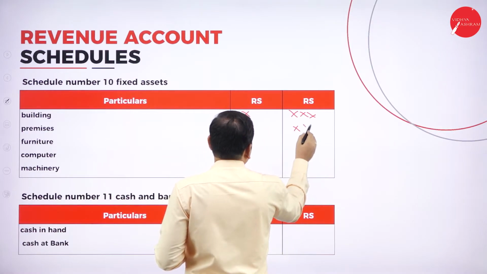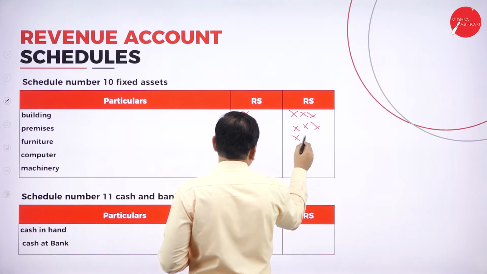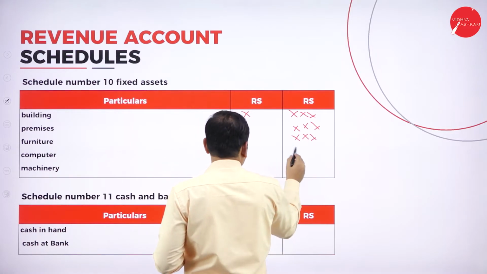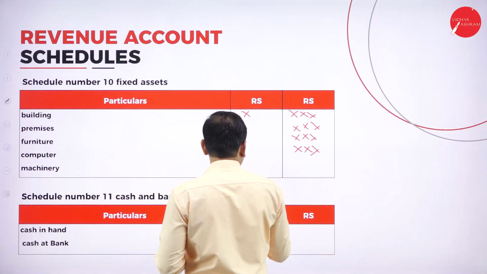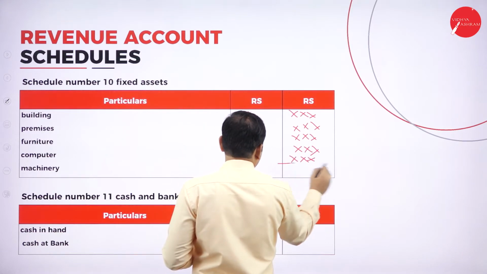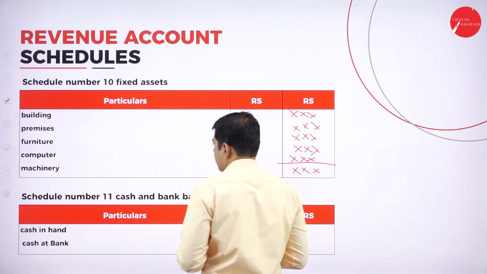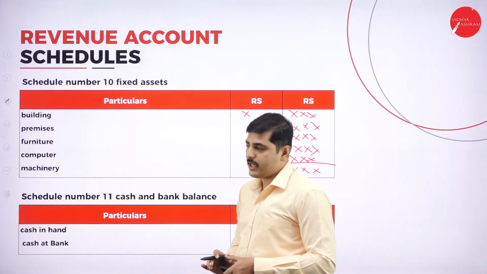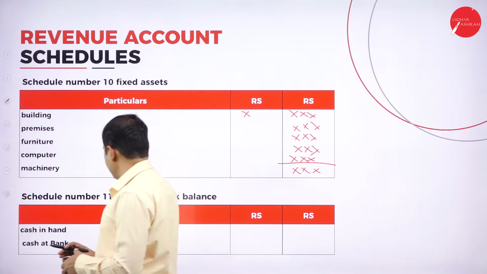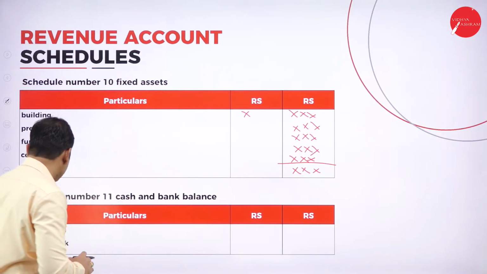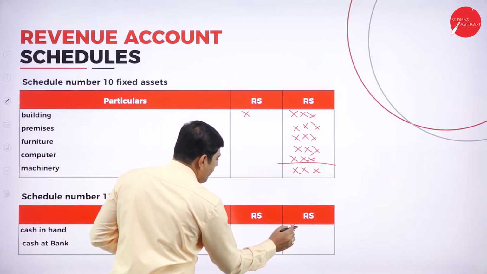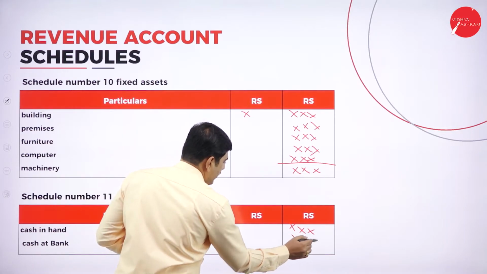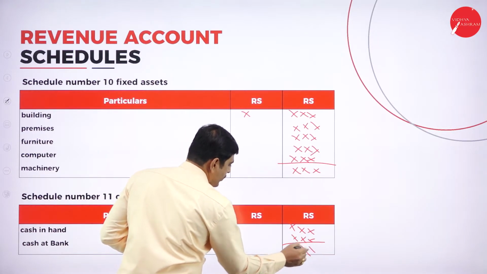So building, premises, furniture. Next one, computer. Next one, machinery, add it. So total you get the total amount of schedule number 10, fixed assets. Next one, schedule number 11, cash and bank balance. You will be having cash and bank balance. Total amount we can show it here.